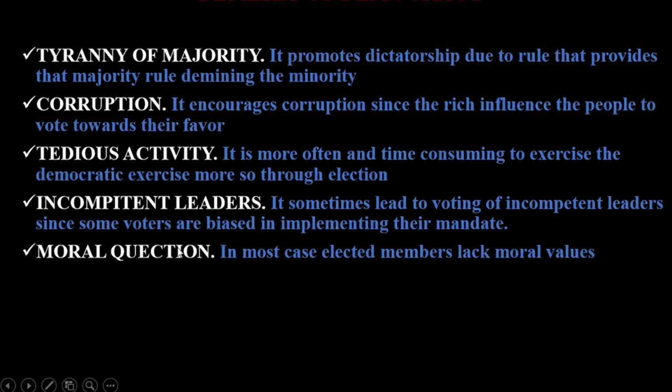Also, another demerit of democracy is the moral question. In most cases, those elected into office lack moral values or are amoral or do not fulfill the integrity clause in the Constitution. You should note that most people across the world who advocate for democracy preach a good gospel.